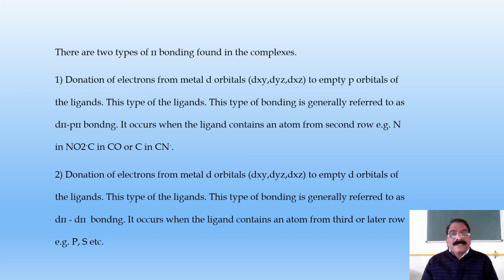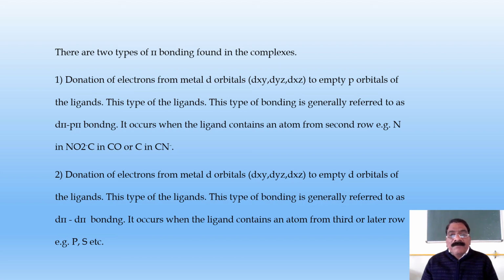It occurs when the ligand contains an atom from the second row, for example N in NO2, C in CO or C in CN. And the second type of pi bonding, donation of electrons from metal d orbitals dxy, dyz and dxz to empty d orbitals of the ligand.